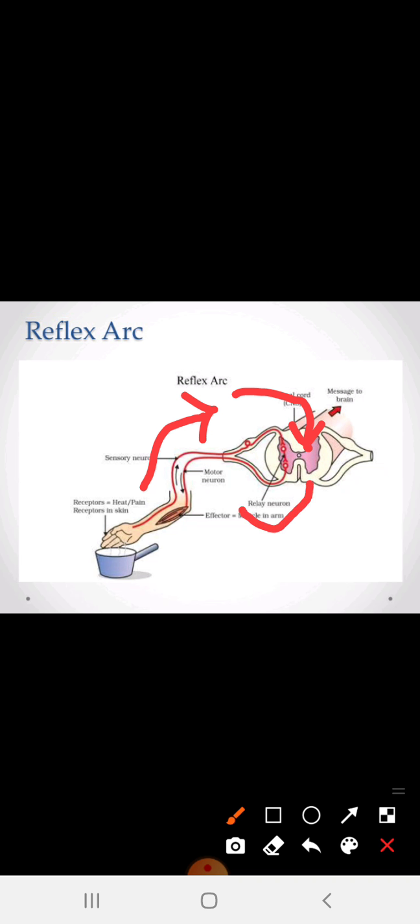This information is passed to the motor neuron, and it reaches the effector, or the muscles. Then I take my hand away from the hot pan. So these sudden decisions are decided not by the brain, but by the reflex arc. We have to remember this.